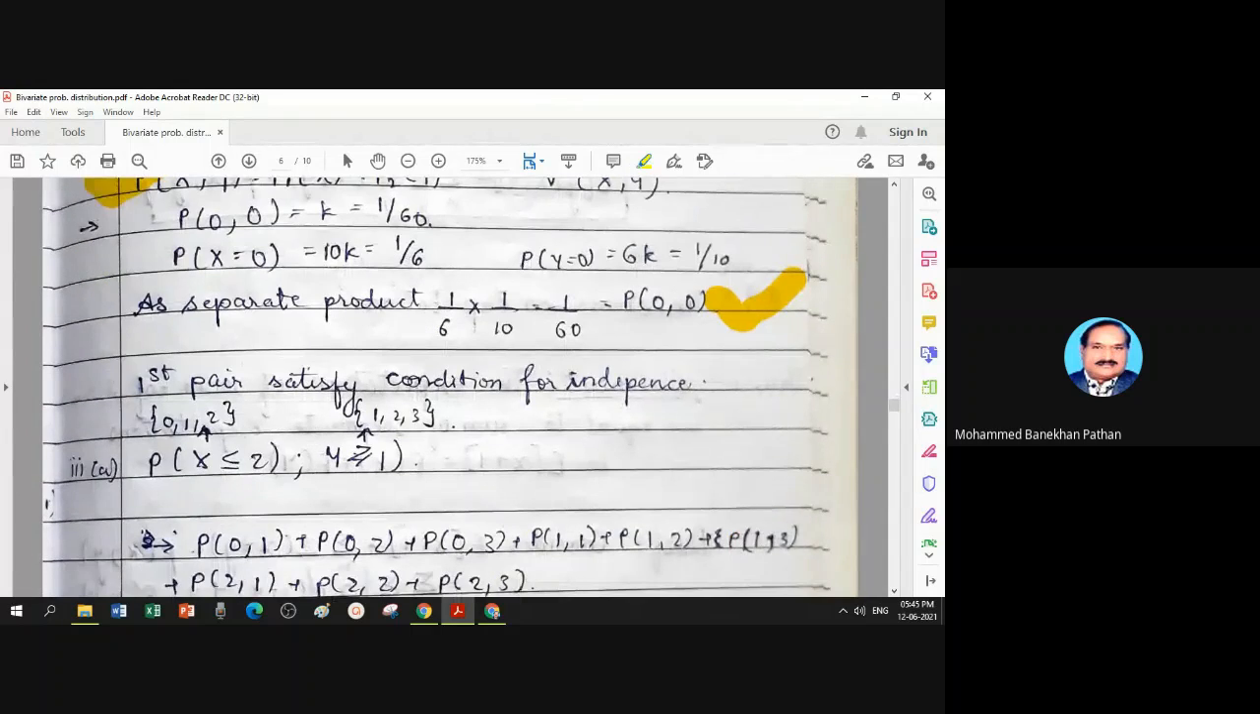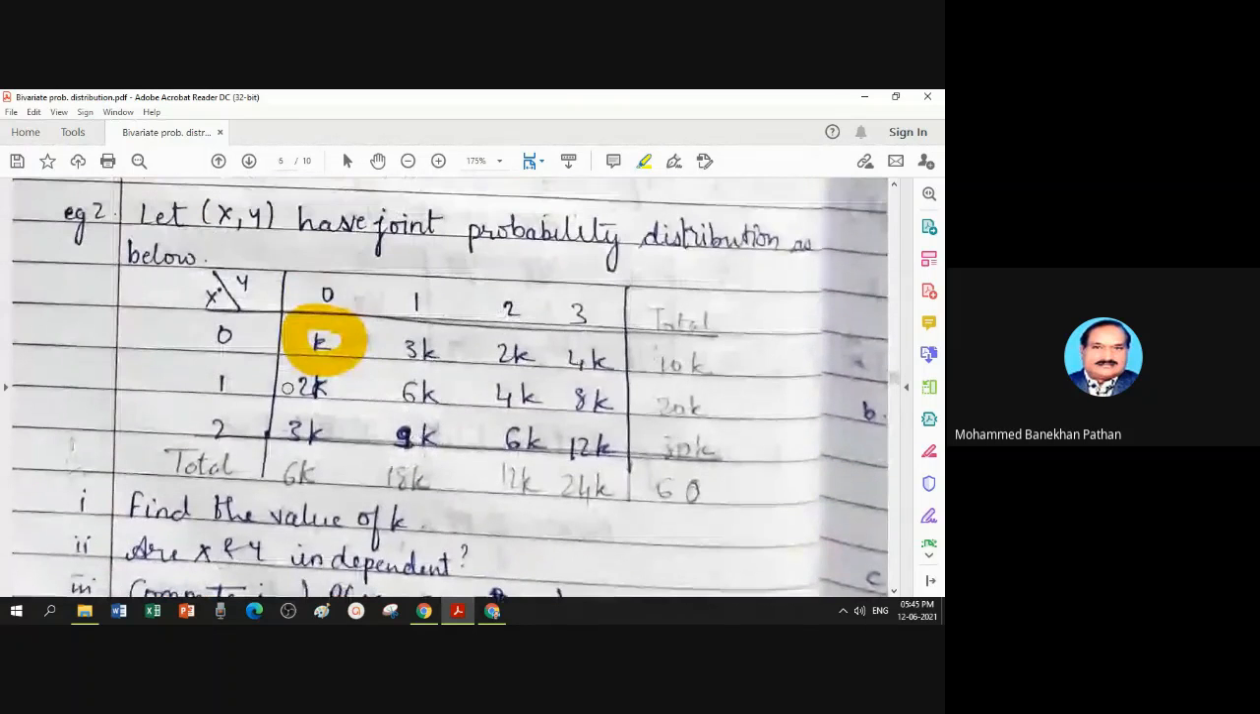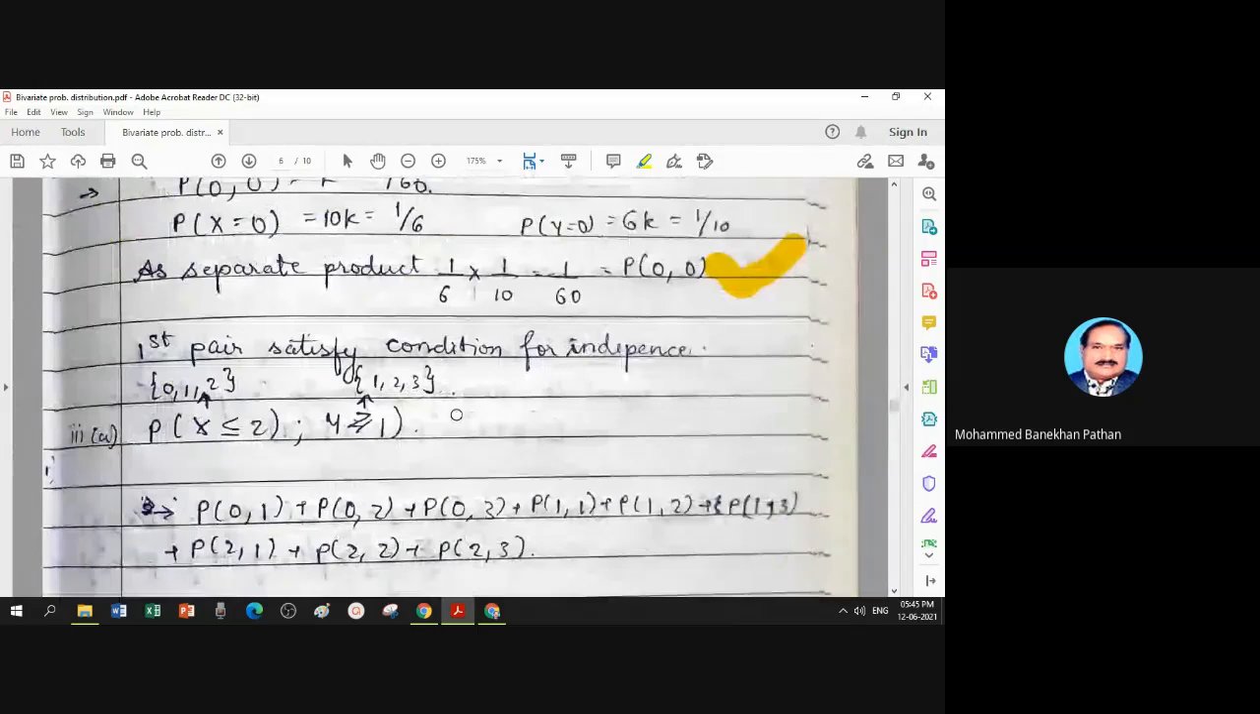It gives no answer. Now I have to check another pair. What is another pair? 0 with 1. Probability is 3k. Now you have to check whether this 3k equals this multiplied by this. If yes, go ahead. If not, the answer will be the variables are not independent. So I kept the remaining verification as homework. Do it and try to find the final conclusion.